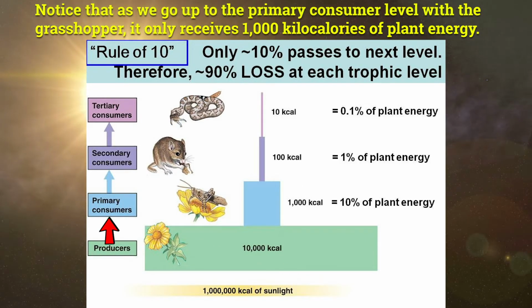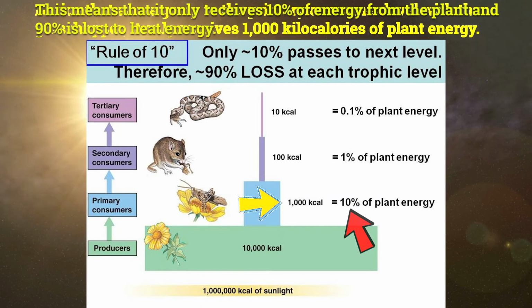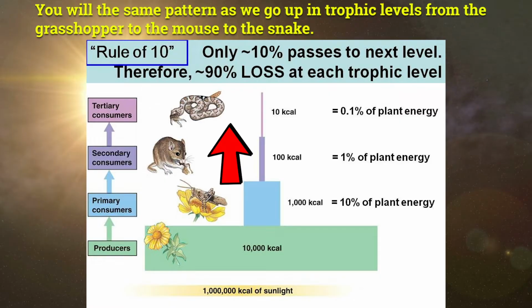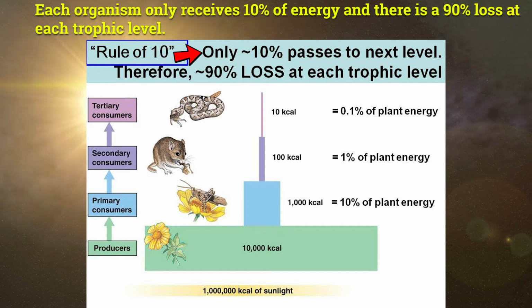Notice that as we go up to the primary consumer level with the grasshopper, it only receives 1,000 kilocalories of plant energy. This means that it only receives 10% of energy from the plant and 90% is lost to heat energy. You will see the same pattern as we go up in trophic levels from the grasshopper to the mouse to the snake. Each organism only receives 10% of energy and there is a 90% loss at each trophic level.